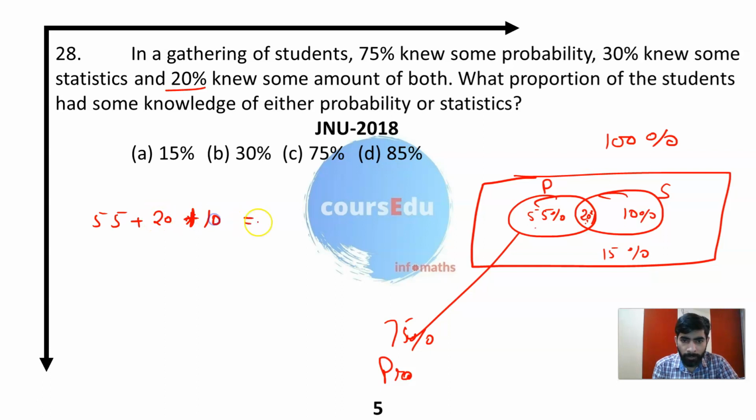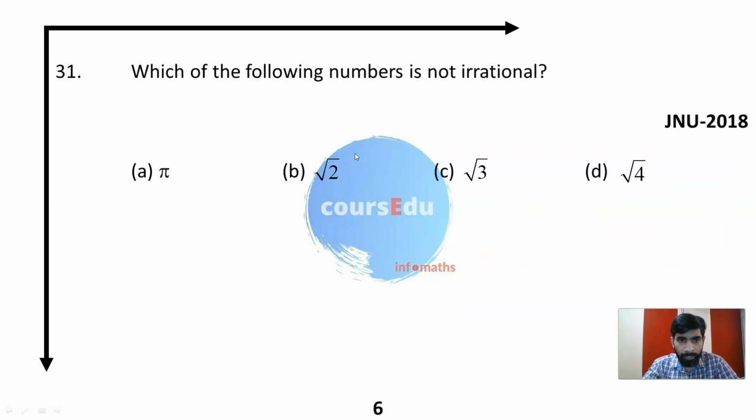Plus 10, that will be equal to 85. So your answer will be option number D, 85%. Next question, which of the following is not an irrational number?